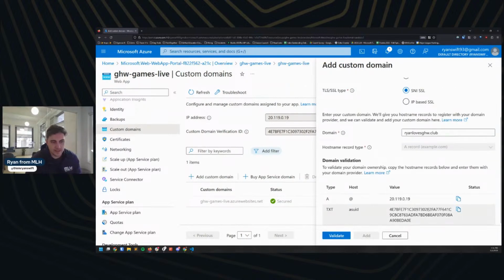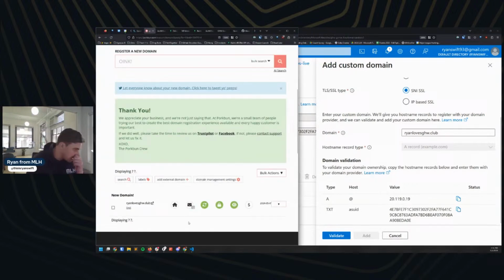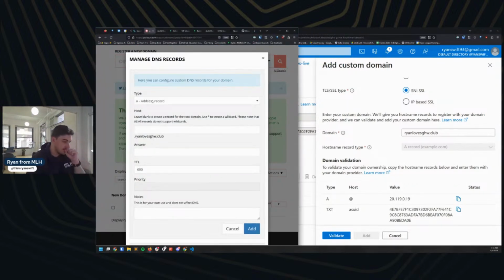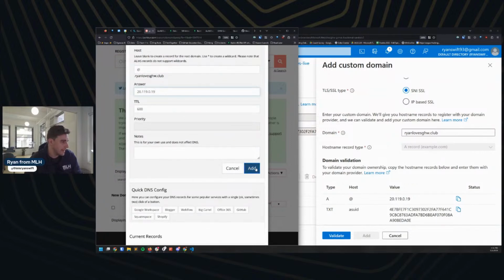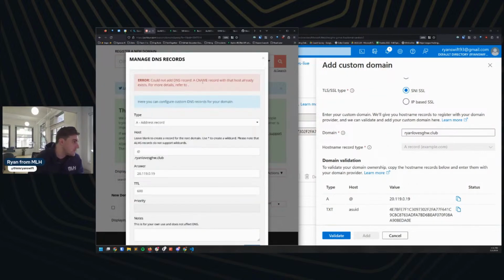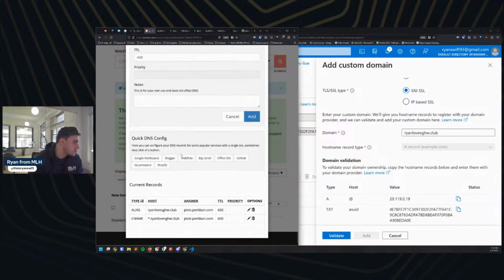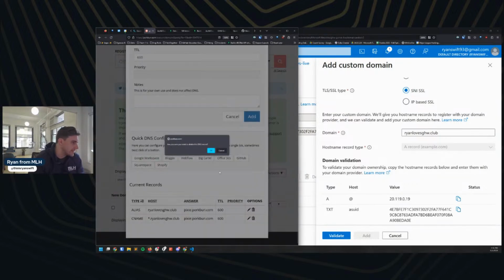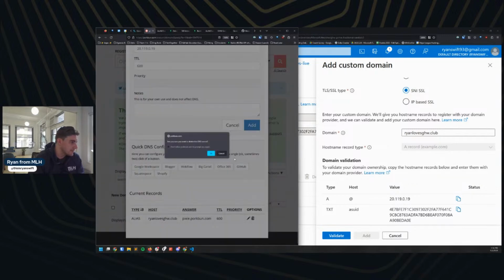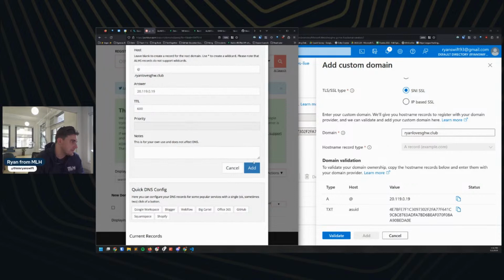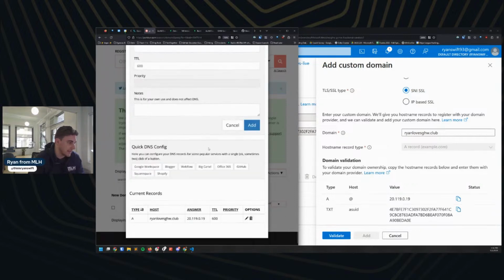And it's going to give us the validation we need right here. So I'm going to actually copy this over to Porkbun, and this is going to be what connects our domain. So we click on DNS here. We need to do an A type record. The host is going to be @ and the value here is going to be, we'll just copy that, paste that in. We'll hit add. Already exists. Let's delete these existing ones, perhaps. See if that works now. So that looks like it worked.